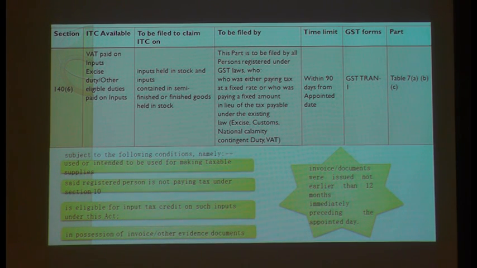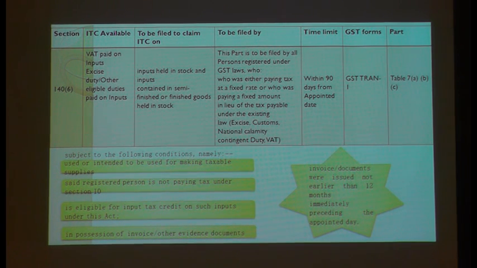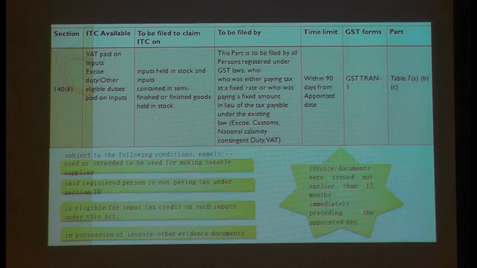What they are saying is, inputs in stock, it can be inputs, semi-finished and finished. You tell me, as a real estate developer, as a contractor, how should I determine my inputs in semi-finished and finished? Because my contract is a long-term contract. It is going on, it is in process. I have something called work in progress. Can I take work in progress as my semi-finished goods? Because the law has not used the word work in progress. The law has used inputs in stock or semi-finished goods or finished goods.